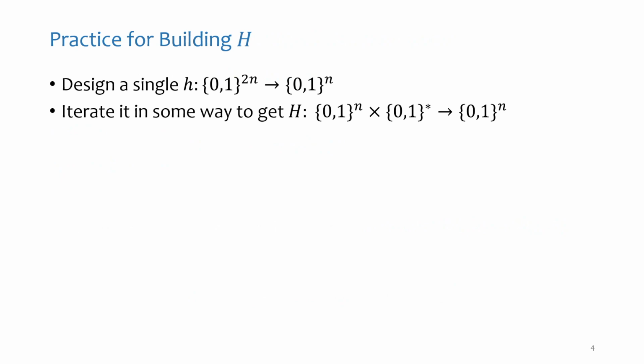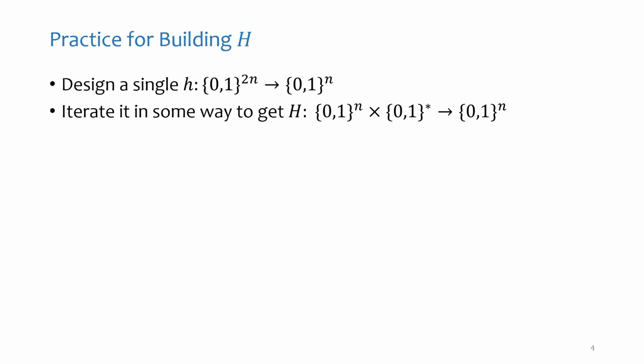People design a single hash function that maps, for example, from 2n bits to n bits. So it just accepts a fixed input length and outputs a fixed output length, which is shorter. And then they somehow iterate the construction and get a keyed family of hash functions, where each hash function in the family can support arbitrary length inputs.